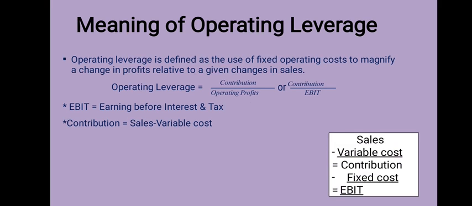In a formula we can say operating leverage equals contribution divided by operating profits, or contribution divided by EBIT. Now what is EBIT? EBIT is earning before interest and tax, and contribution equals sales minus variable cost. So if we deduct variable cost from sales, we get contribution, and if we deduct fixed cost from contribution, we get EBIT, which is the most important factor in our operating leverage formula.